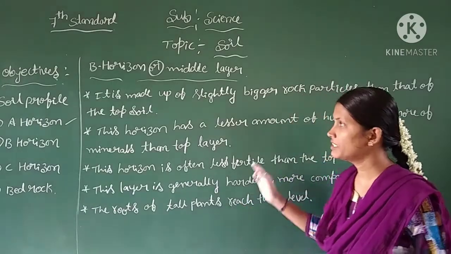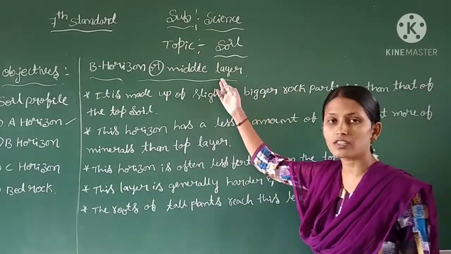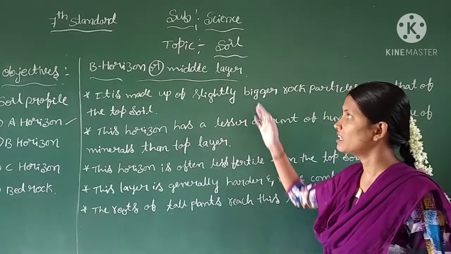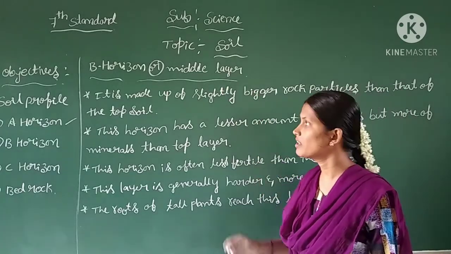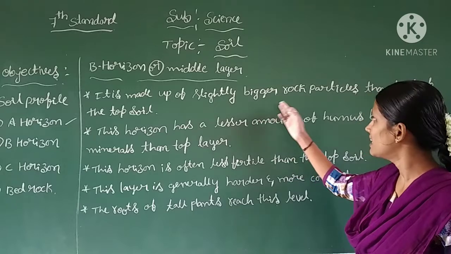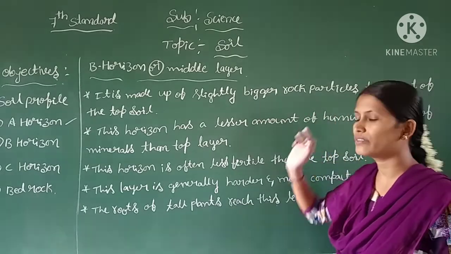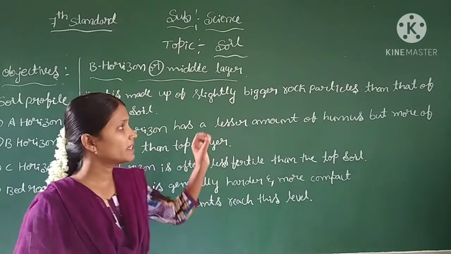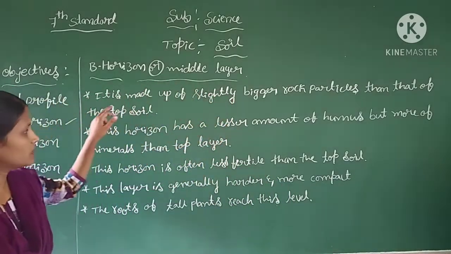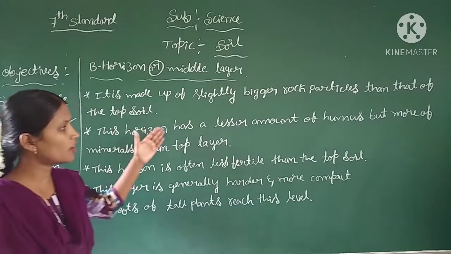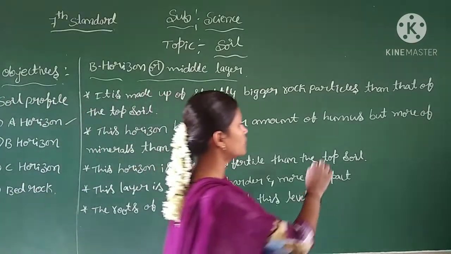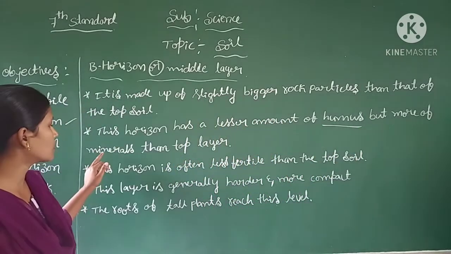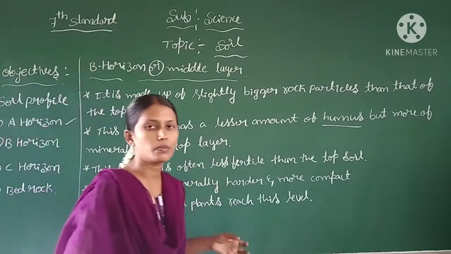Now we will move on to the next horizon, that is the B horizon. The B horizon is also called the middle layer of the soil. It is made up of slightly bigger rock particles than the topsoil. This horizon has less humus but more minerals than the top layer.